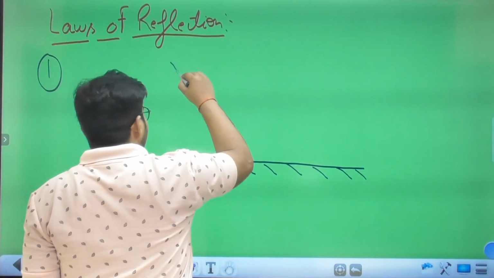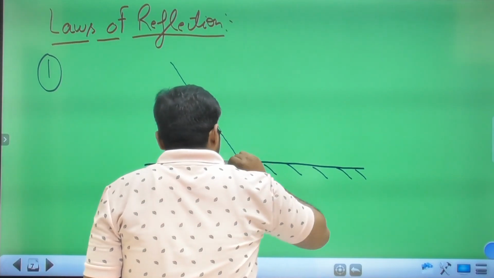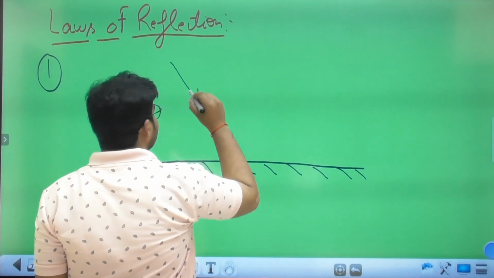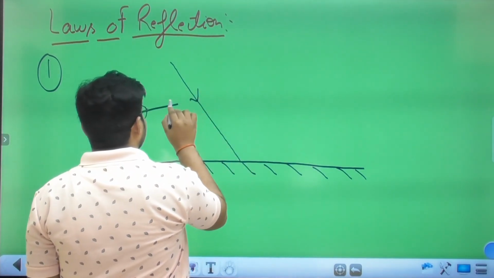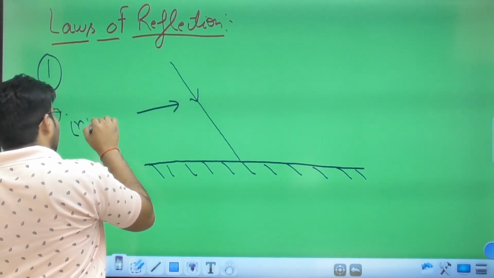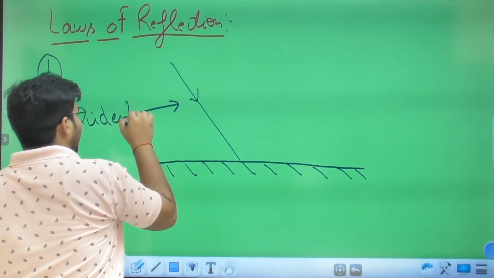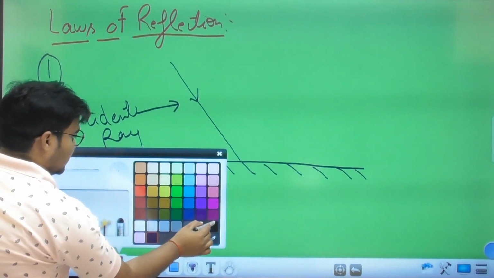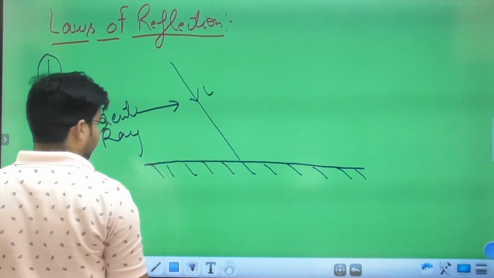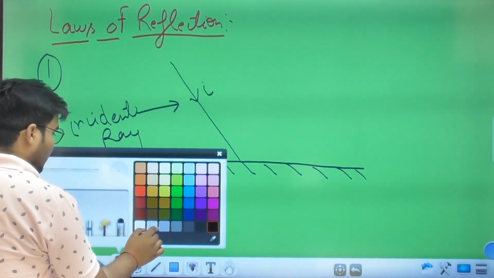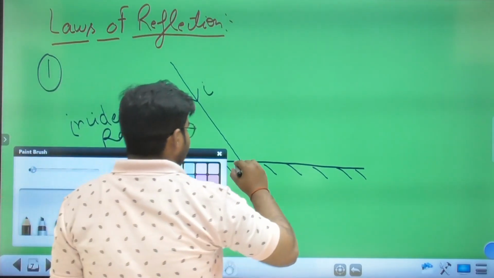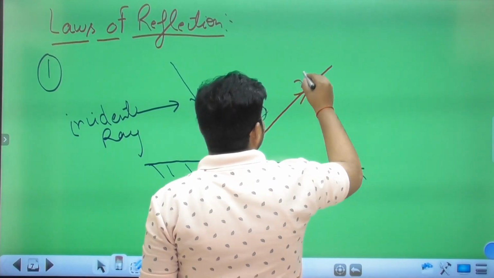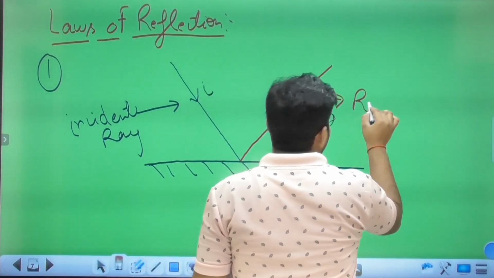Whenever light strikes a surface, the ray of light that strikes the surface is called the incident ray, denoted by I. The next one is the reflected ray.